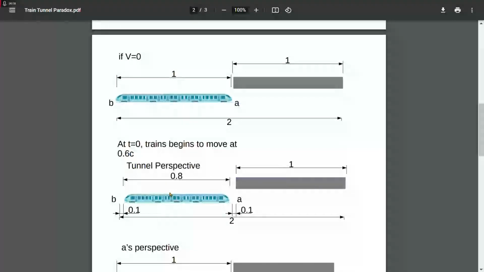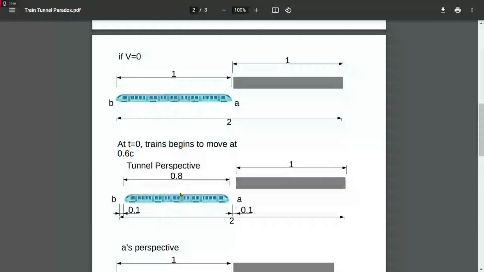Now, here's a question. When something contracts in length, it gets shorter. It needs to contract in length from a certain direction, right? So is that going to contract from the front or the back? As you can see here, the base train is 1. Now the train is going to contract to a length of 0.8. Again, because we're moving at 0.6 c, the contraction is to 0.8 distance, or length. Now, when it contracts, naturally from our observer as a tunnel, so let's suppose we're on the tunnel, we're looking at the train, it is going to contract through its center point. Naturally.